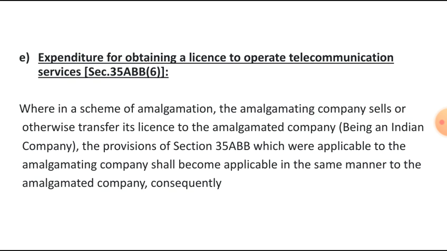Consequently, the expenditure on acquisition of license not yet written off shall be allowed to the amalgamated company in the same number of balance installments.